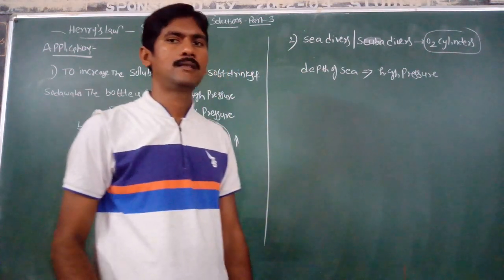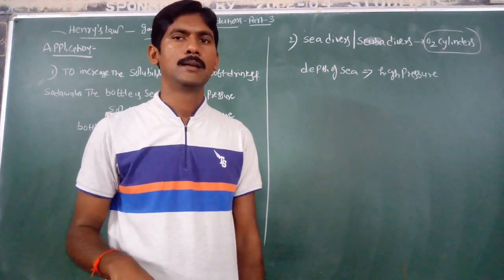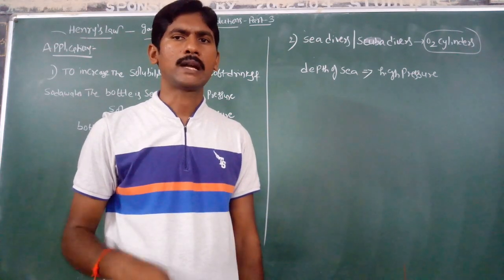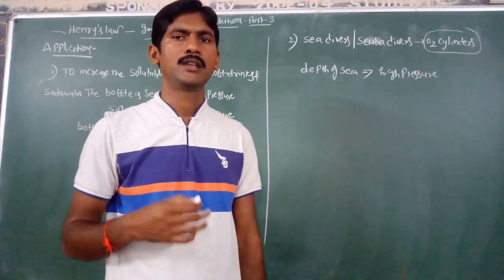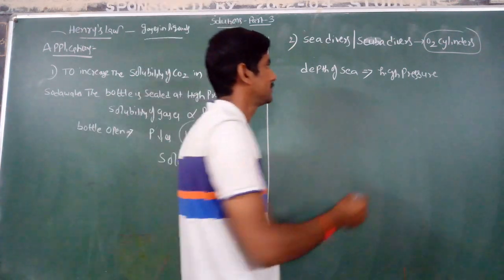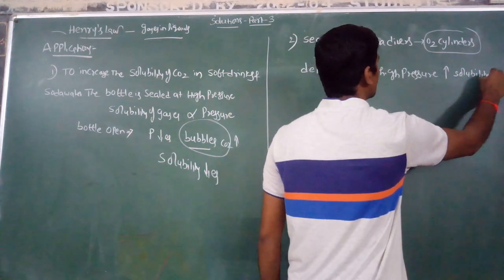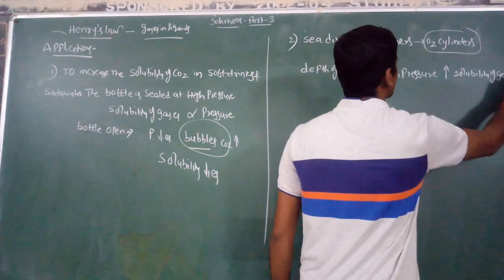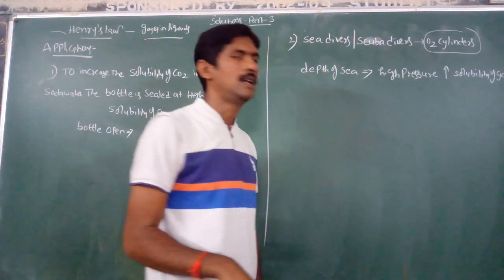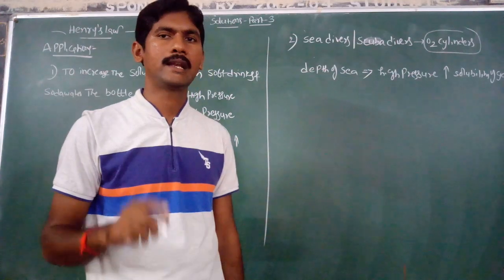At the depth of the sea, pressure will be very high. So according to Henry's law, if pressure increases, what happens? The solubility also increases. So the solubility of gases in the blood, particularly nitrogen gas, increases.